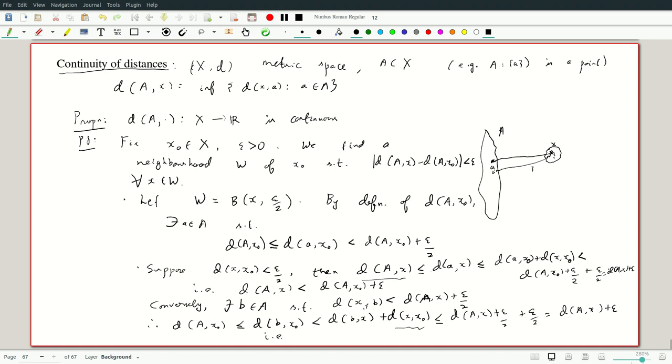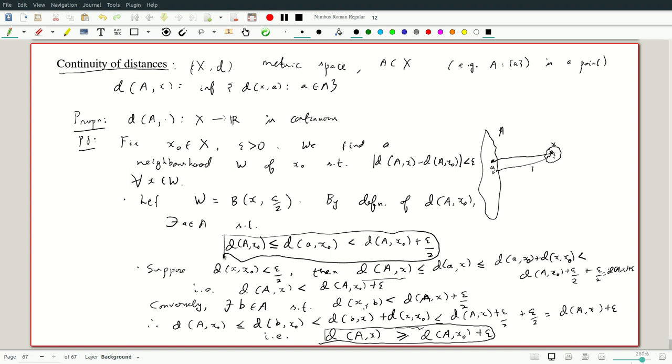So the distance between a and x is greater than or equal to the distance between a and x0 plus epsilon. So we have one inequality here and another inequality here.